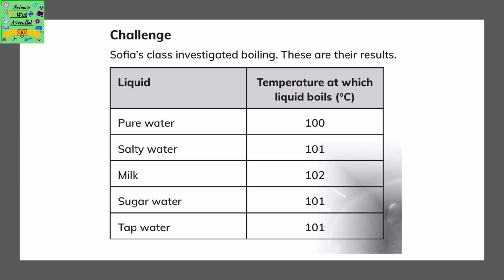Sophia's class investigated boiling. These are the results. Pure water was 100 degrees Celsius, salty water was 101 degrees Celsius, milk is 102 degrees Celsius, sugar water is 101 degrees Celsius, and tap water is 101 degrees Celsius. These are the temperatures at which the water or the liquid boils.